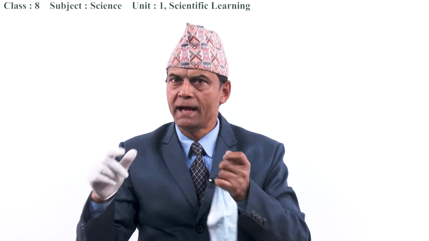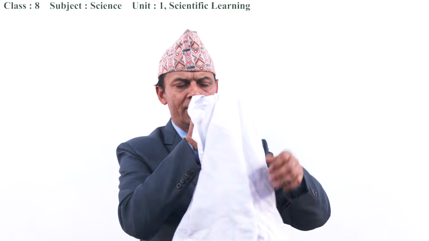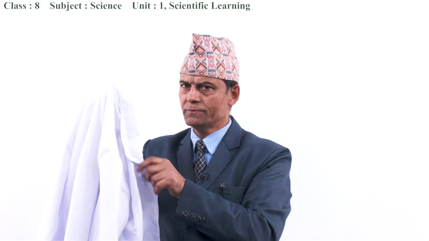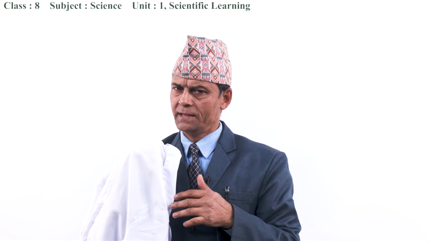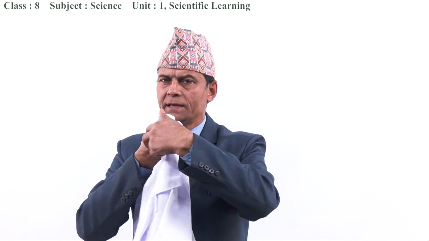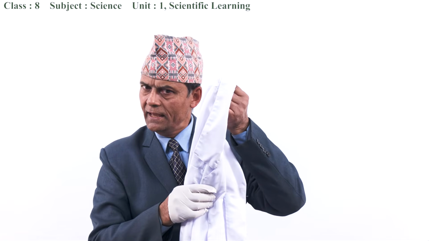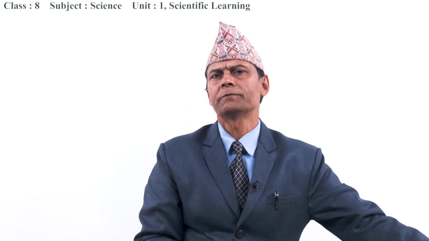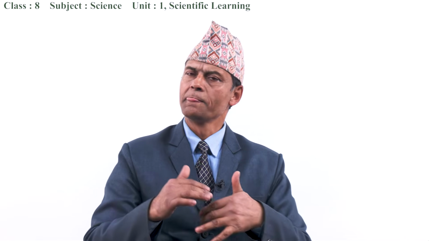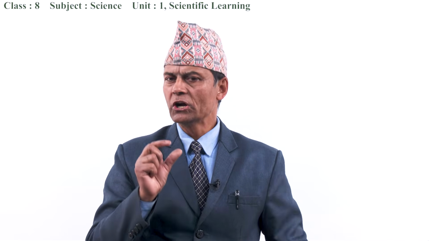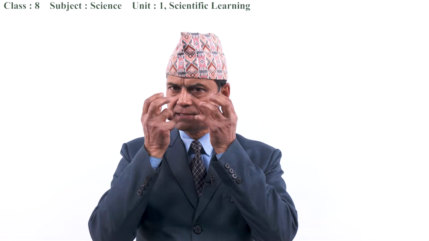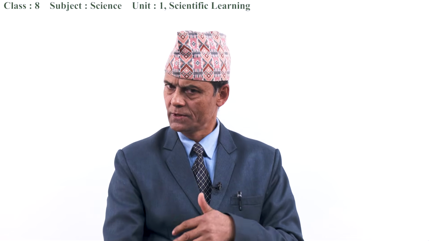Yes, mask. We have to wear mask. Not only that, students, I have one more item. What is this? This is a lab coat. Students, we have to wear a lab coat. This is an apron or lab coat, and it is used while performing scientific activities. And sometimes if some of the activities or experiments are dangerous, then we have to wear goggles too. Safety eye glasses or goggles can also be used.